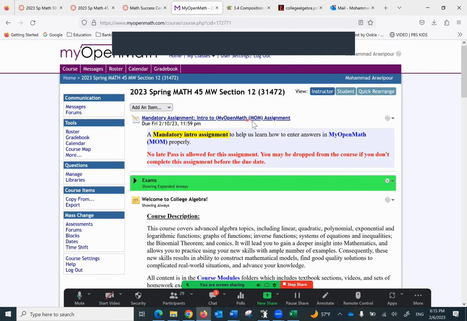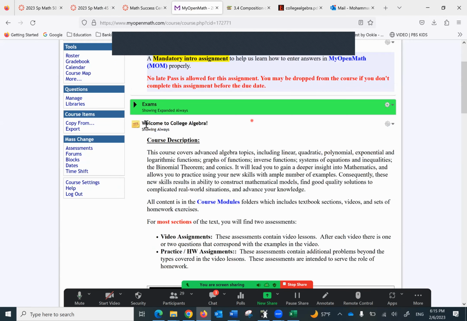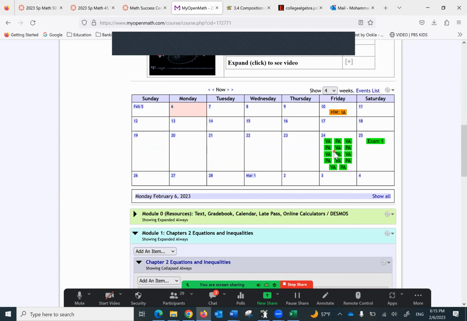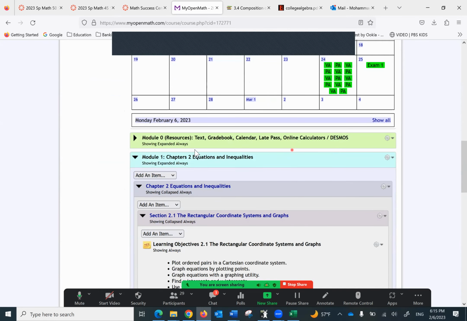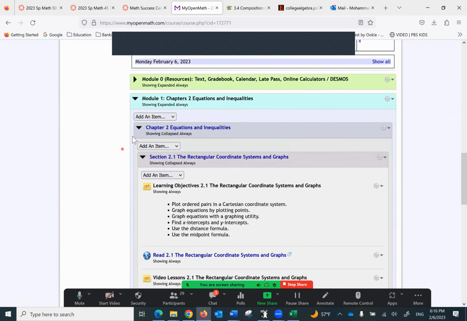So that's the synopsis of your Canvas as far as my Open Math is concerned. First and foremost, you see the introductory assignment. Then you see the exams. You see the calendar. Please do your homework in a timely fashion by doing 1 section a day. Module 0 contains resources such as your text, calculator, and so on and so forth.